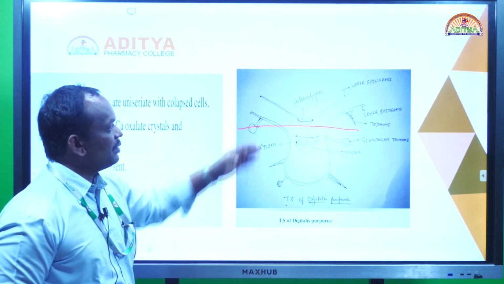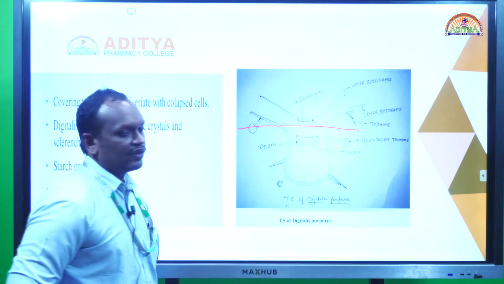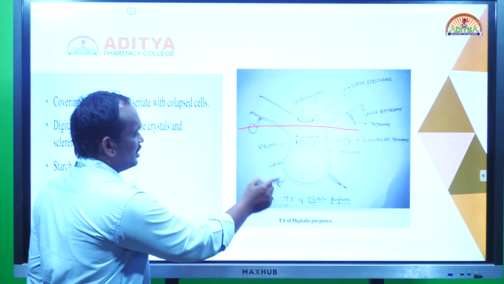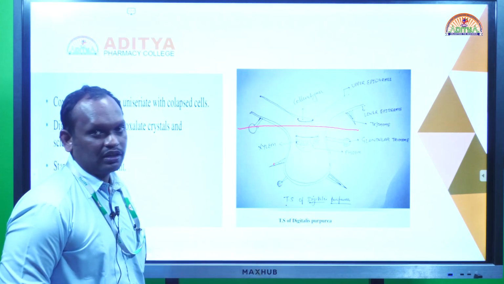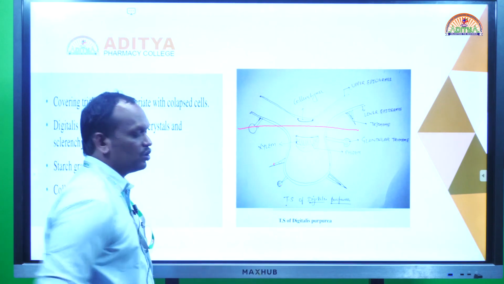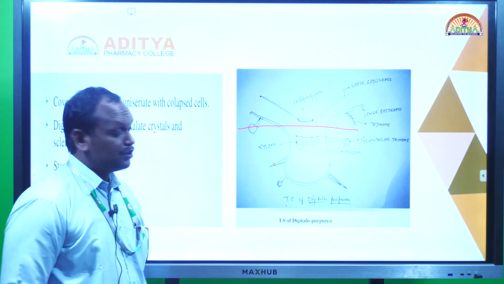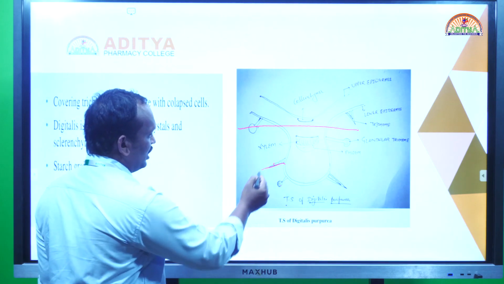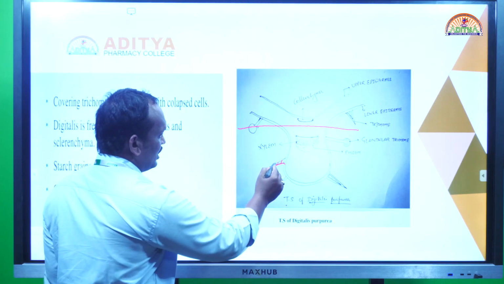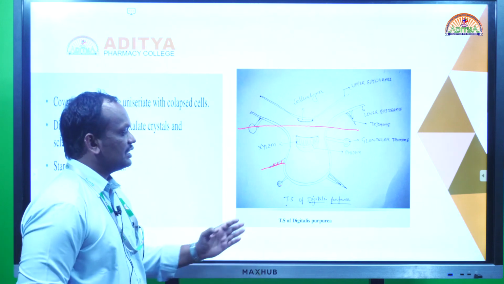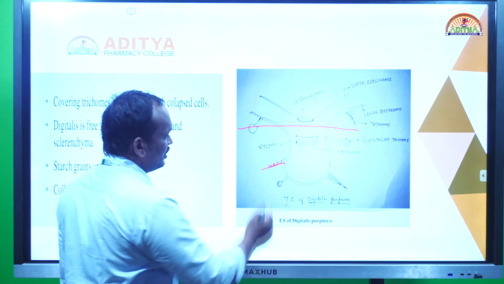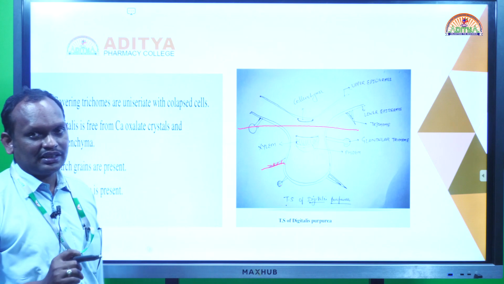In the epidermis, on both sides, we have covering and glandular trichomes. These are the covering trichomes and these are the glandular trichomes. So the digitalis leaf has both covering and glandular trichomes. The covering trichomes are multicellular and uniseriate. Uniseriate means only one line. It's multicellular, a number of cells. We can see these cells, and this covering trichome is also a very characteristic structure of digitalis.